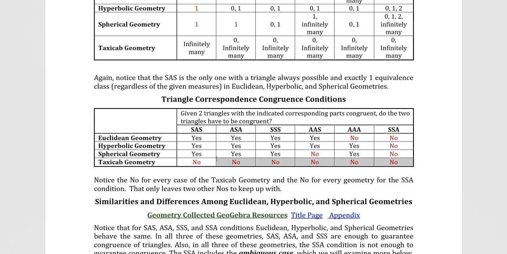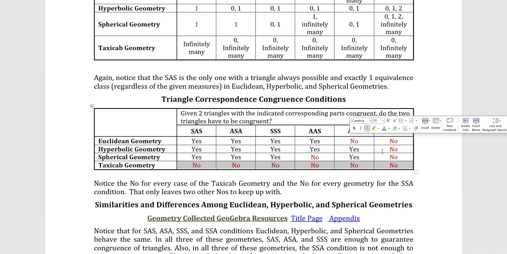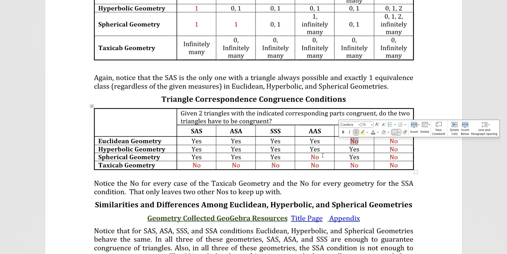The first thing to notice here is that taxicab was no all the way across, and side, angle, side is no all the way up and down. So really, there's only two other no's to keep track of if you've got that worked out.